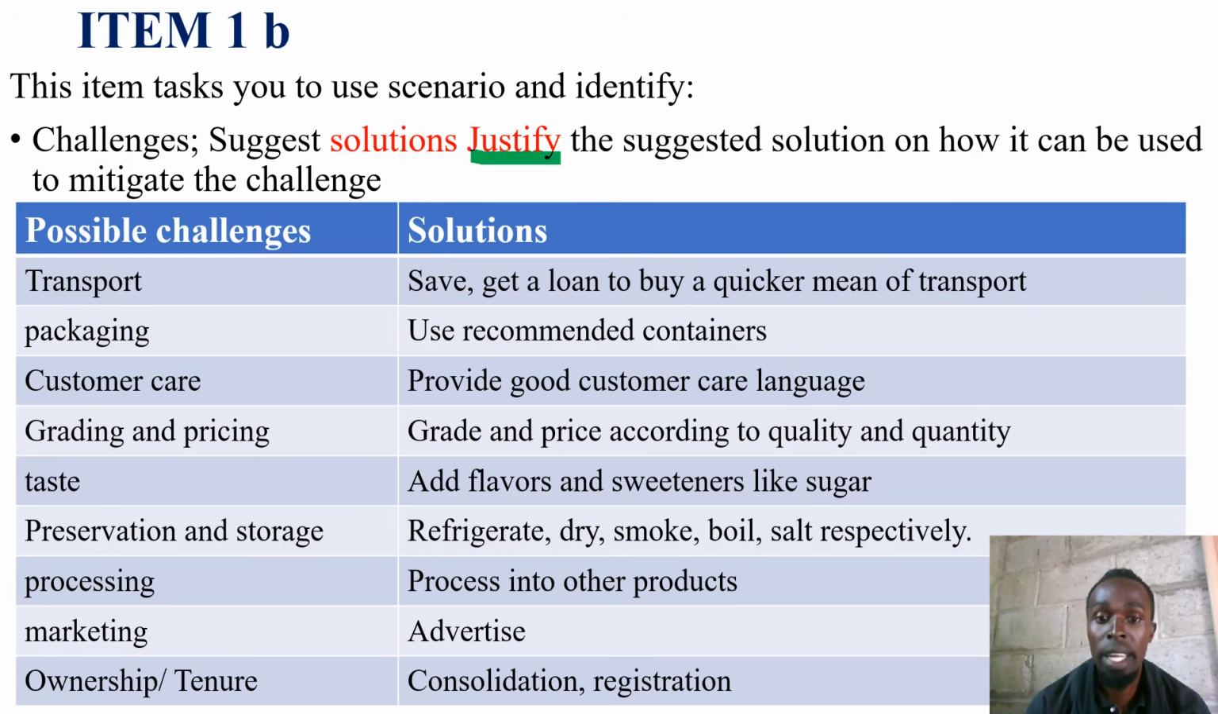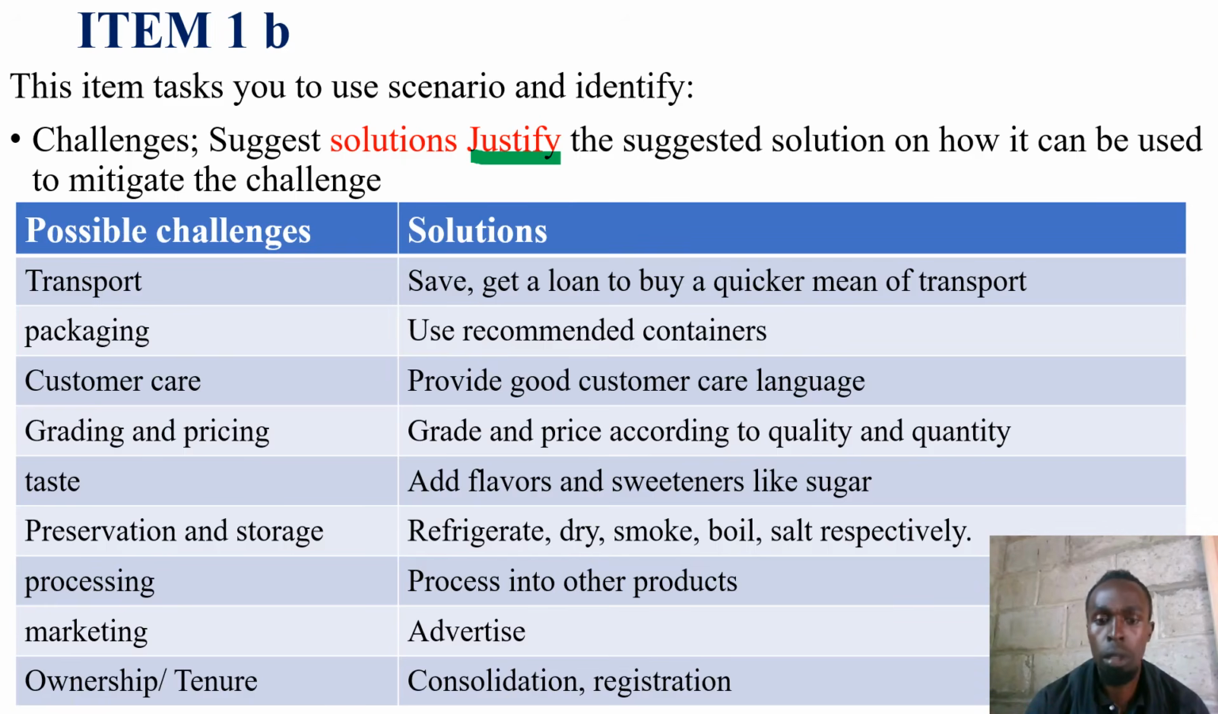We say use recommended containers or recommended packaging materials, and you give justification. About customer care, provide good customer care language. Let this person use good customer care language. Then the grading and pricing. We are saying please grade and price according to the quality and the quantity.